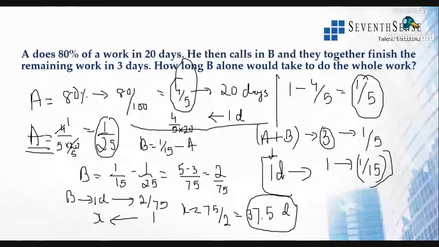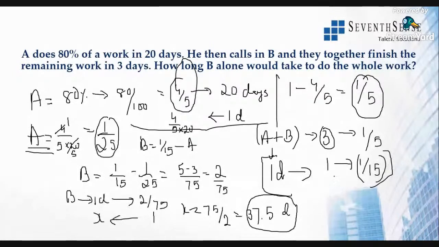So from the work that A has done, the remaining 20% will be 1/5 of the work. All right, the remaining 20% of the work will be 1/5 of the work, and that is being completed in 3 days by both of them. It means what? 1/5 of the work will be done by both of them in 3 days. So in one day, they have the capacity to finish 1 by 15th of the work. All right, this is just all with the fractions. But once you understand the fractions, then trust me, you can easily understand questions.